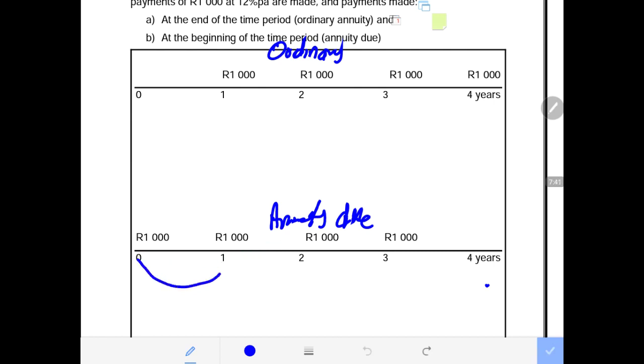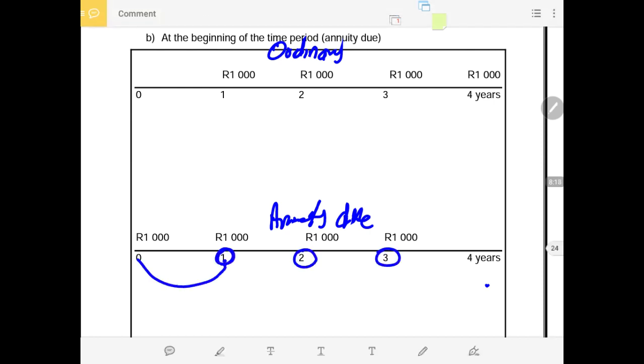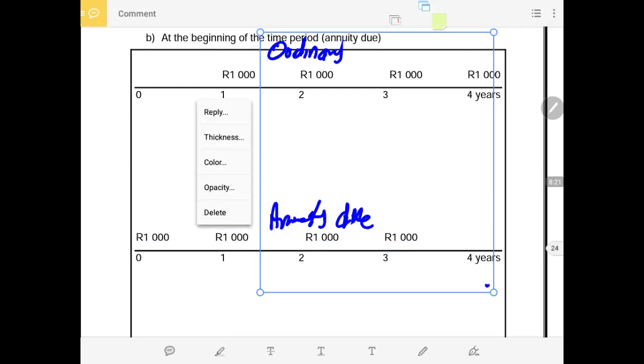This is not necessarily the end of year 1, but we know that the end of year 1 is the beginning of year 2, because the closing balance of year 1 is the opening balance of year 2 from a financial accounting point of view. So this payment is made at the beginning of year 2, this is made at the beginning of year 3, this is made at the beginning of year 4, which is the end of year 3. We can't draw that slight difference between the end and the beginning in the timeline, but from financial accounting we know that the beginning is the end of the previous year. So these are the examples of the ordinary annuity and annuity due.